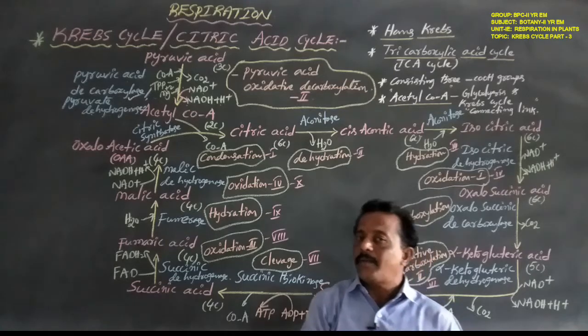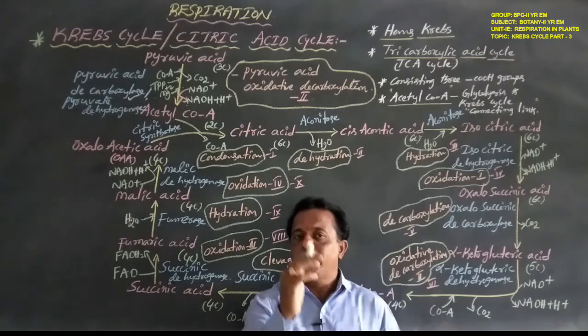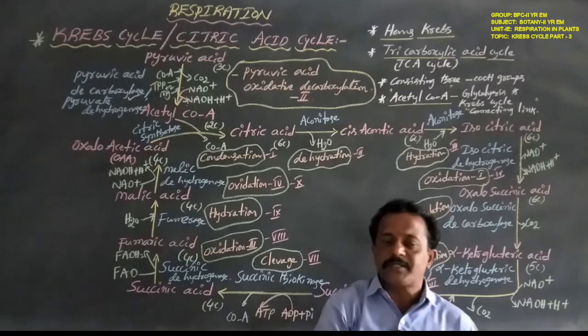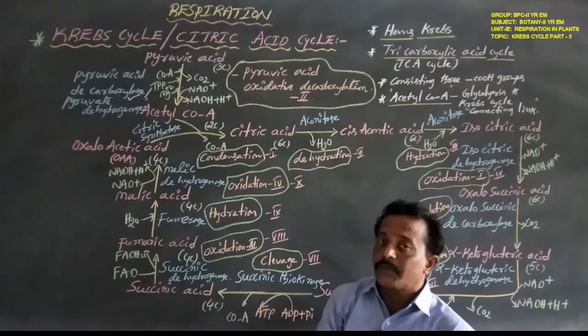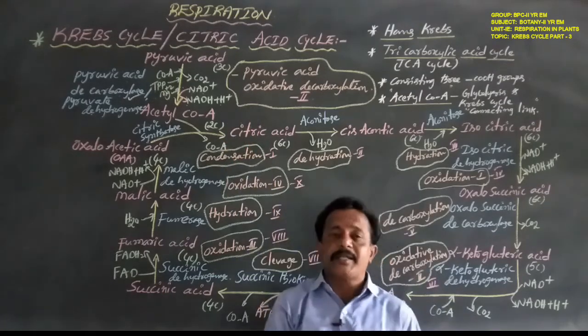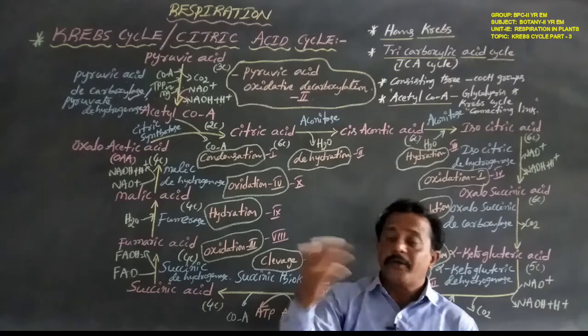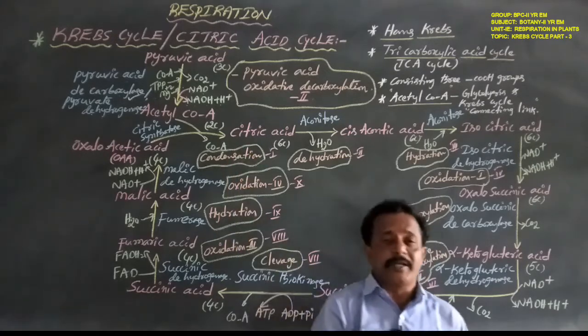Then the pyruvic acid releases 2 hydrogen atoms, which are accepted by NAD+, reduced to NADH + H+.